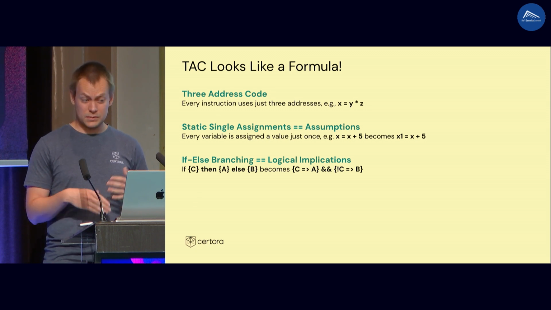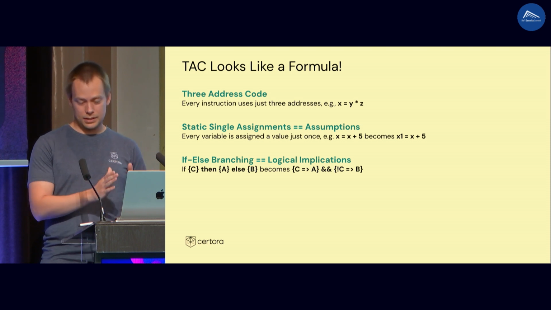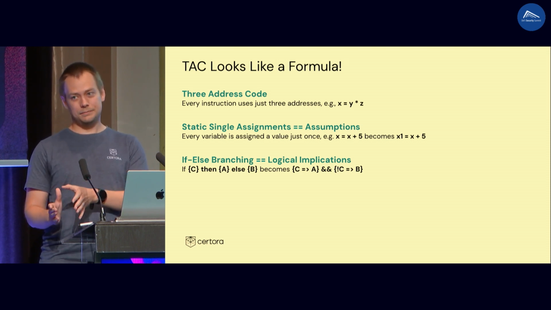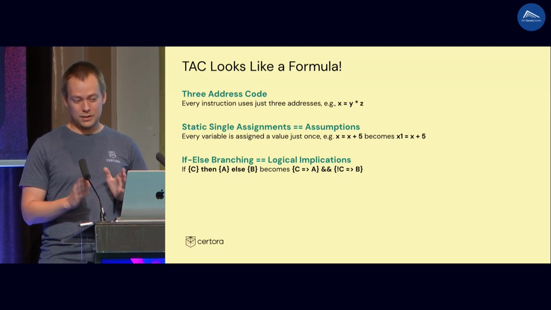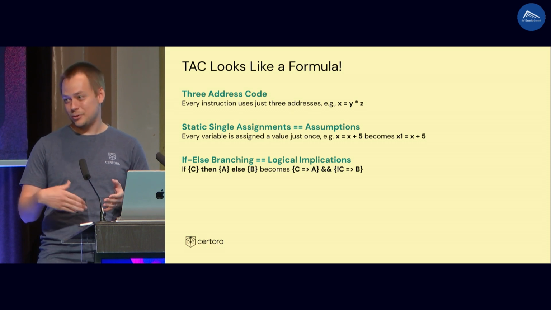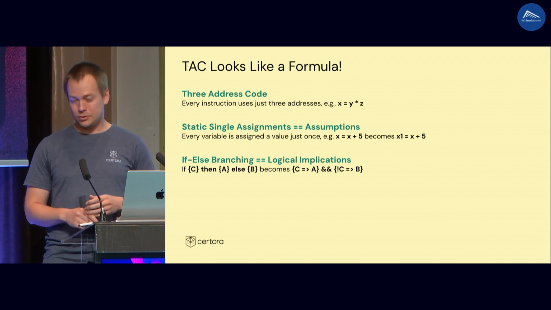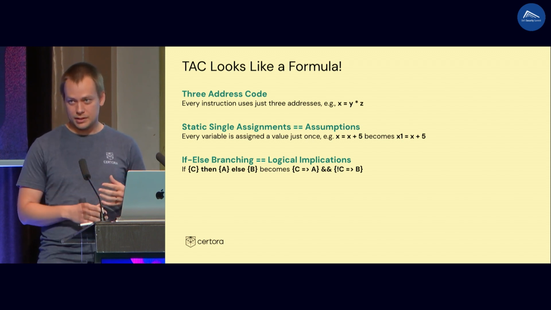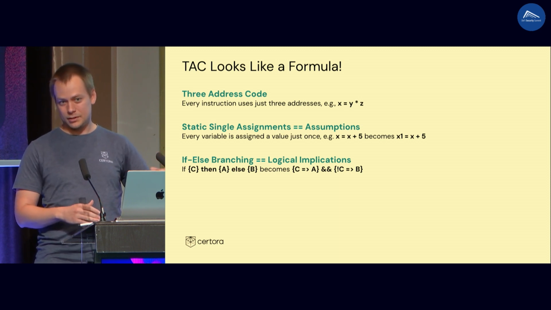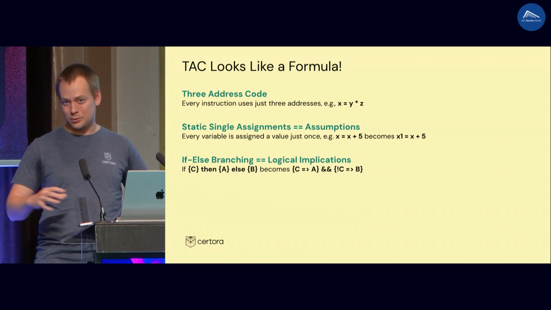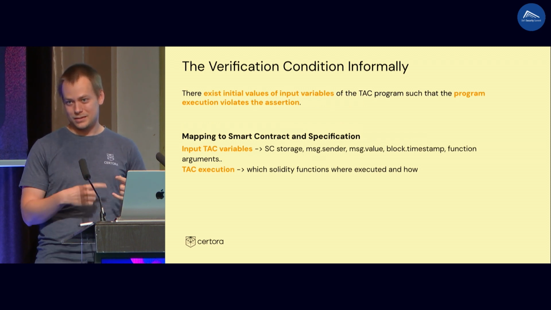What else do we have? Several other instructions, for instance, branching. So you have some condition. If C, then do branch A, else do branch B. These are logical implications. If the condition holds, then you perform A. What is A? Maybe some assignments, logical formulas, right? So this works. And then we also need to deal with loops and some assumptions, some assertions. I will not cover these, but basically you can convert all the instructions from 3-address code to logical formulas and somehow compose them. And then you form the sentence from the previous slide and you check it. So that's the idea.